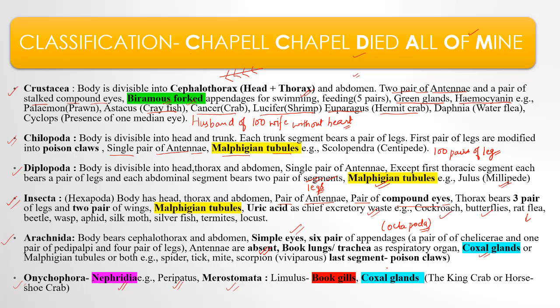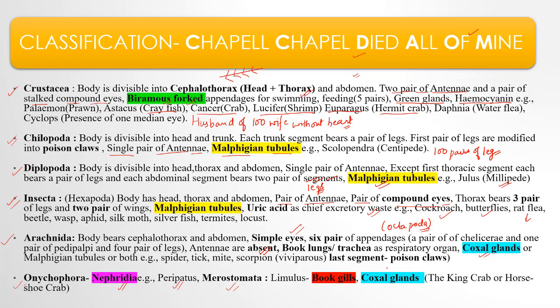Understood? Then Chilopoda: the body is divided into head and trunk. Each trunk segment bears a pair of legs. The first pair of legs is modified into poison claws. They have a single pair of antennae, and the excretory organs are Malpighian tubules. Example: centipede.